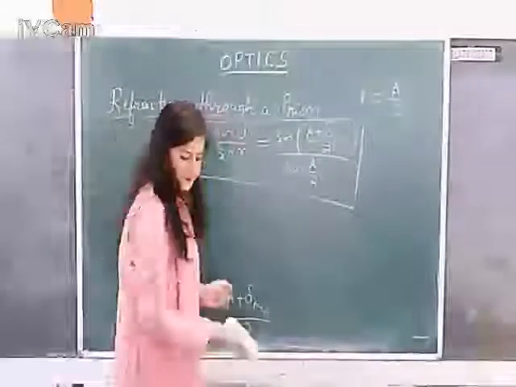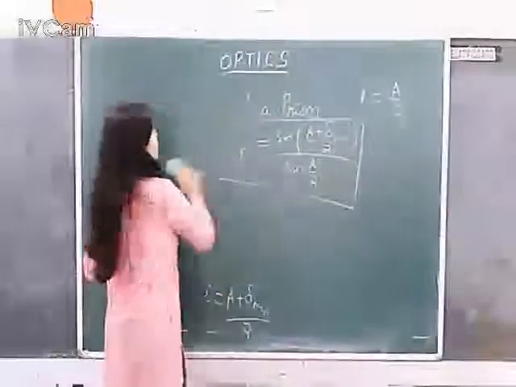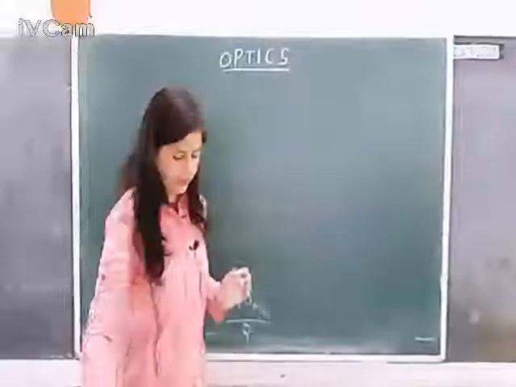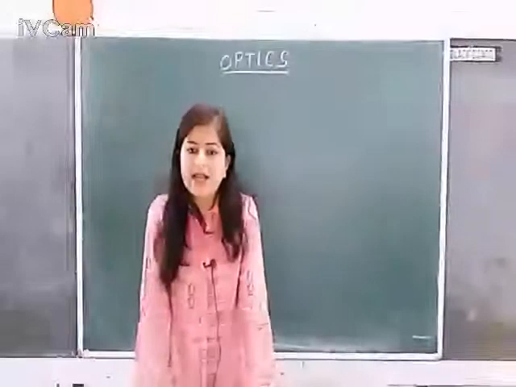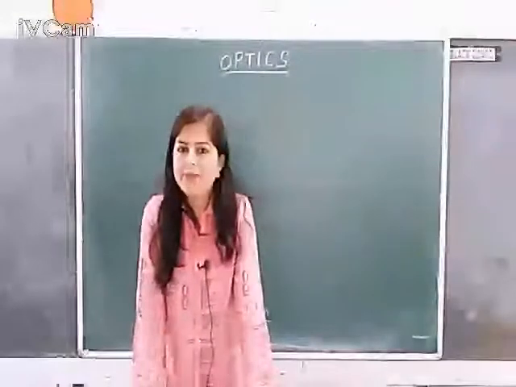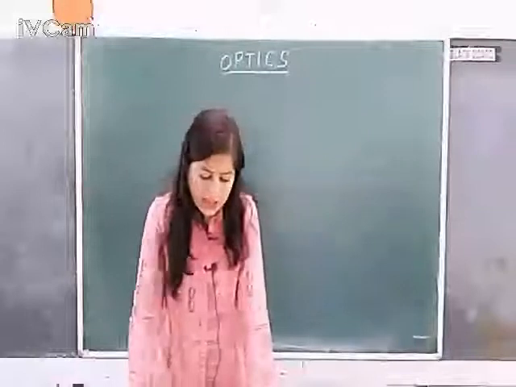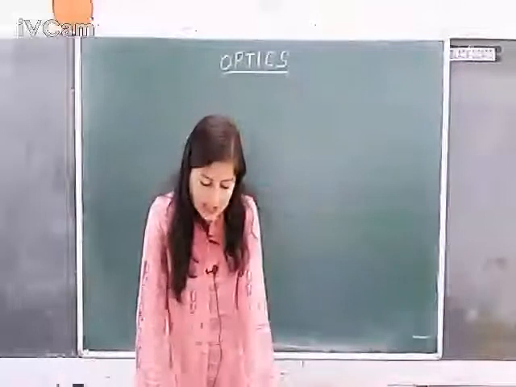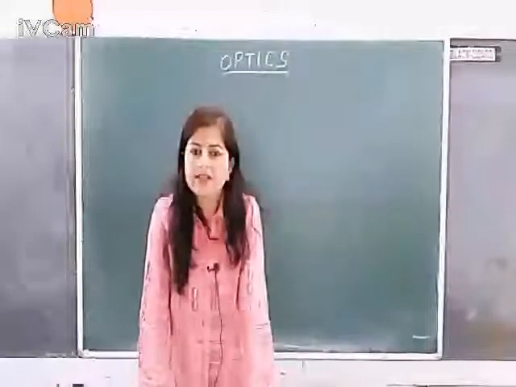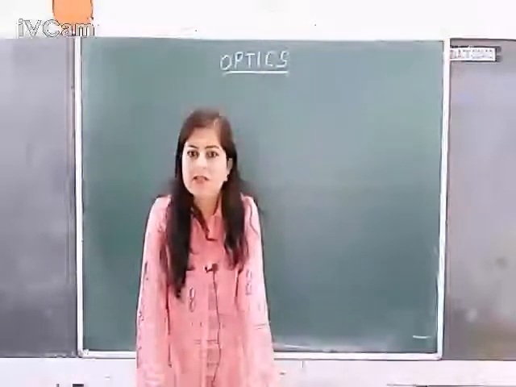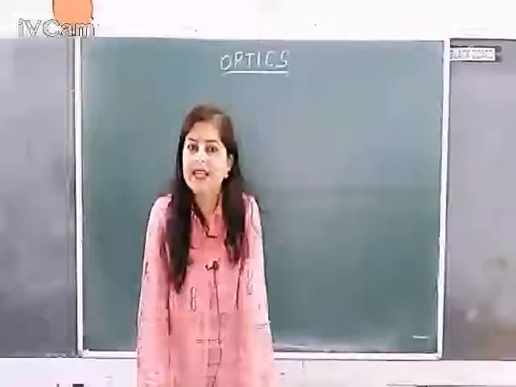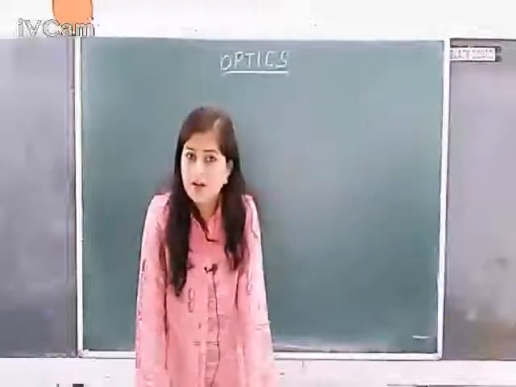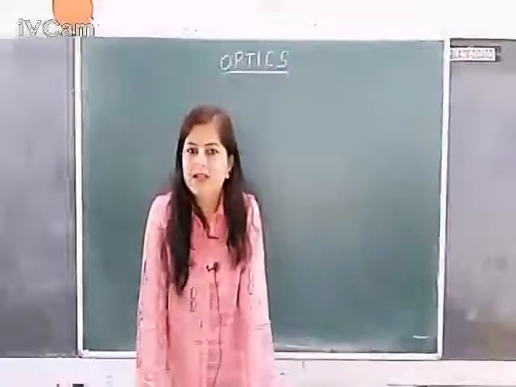Alright. Now let's proceed to the next topic, that is called dispersion of light. Dispersion, you must be knowing what is dispersion. It is the phenomenon of splitting of white light into its 7 constituent colors, namely VIBGYOR. You must be knowing the full form. When it passes through a prism, you will obtain a band of 7 colors on the screen, and the band of 7 colors is called spectrum, or more precisely it is called visible spectrum because it falls under the visible category. Okay, now what causes dispersion? Dispersion is caused because of the refractive index of glass, that is the material of the prism.